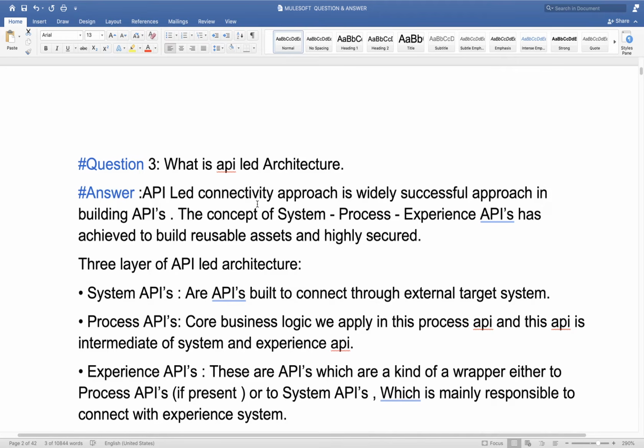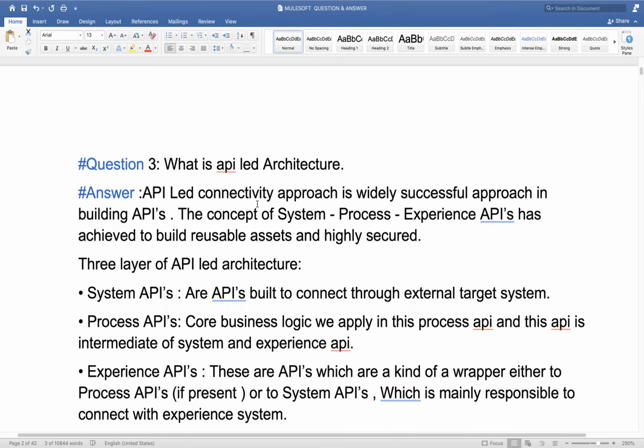It can be different experience systems, for example a mobile application, a web application, or a client that has their own legacy system that also wants to call this API. Then we create a different set of experience APIs. Now you will come across multiple cross questions on this particular topic.